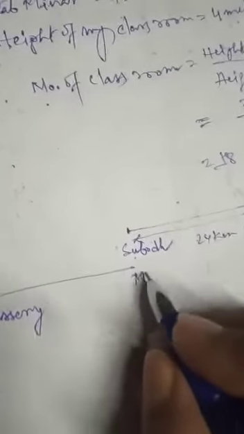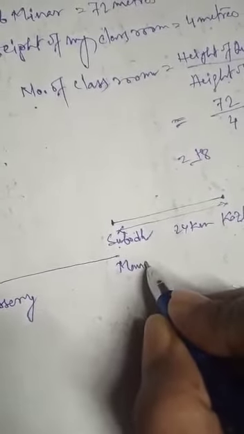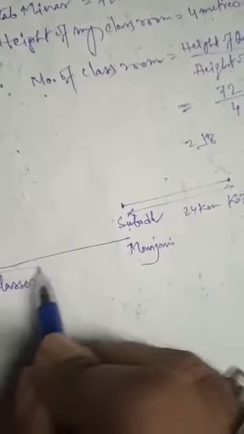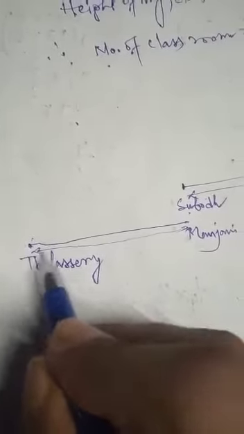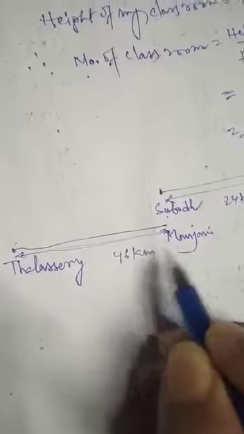Manjani starts from here, the same place where Subodh started. Okay, and this distance is how much? 46 kilometers.